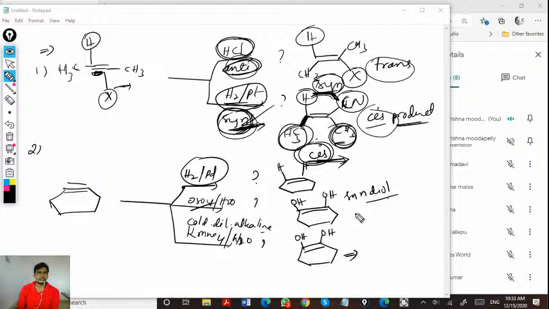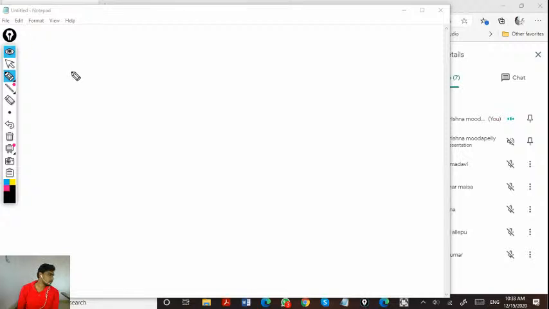So write the products. Add some more examples. Butene with hydrogen in gaseous form.